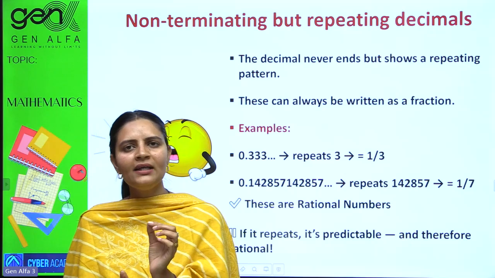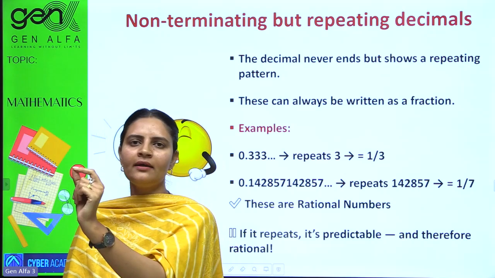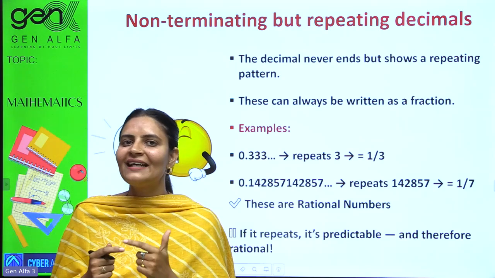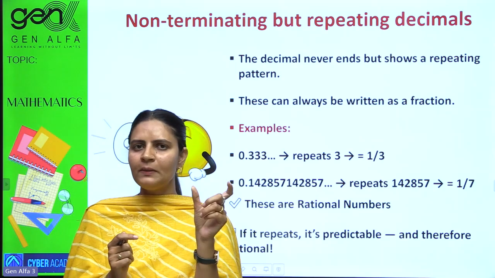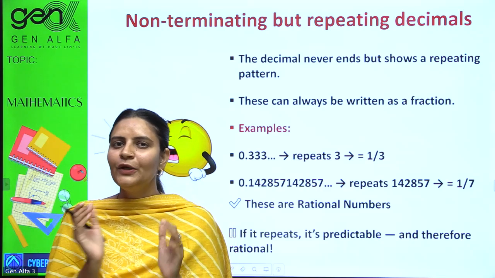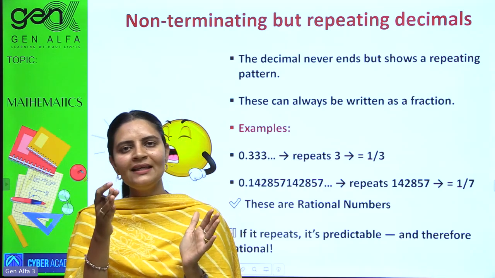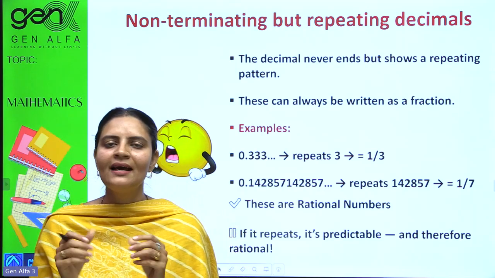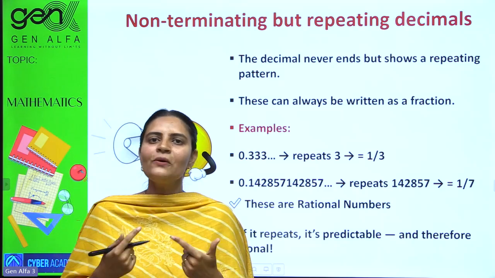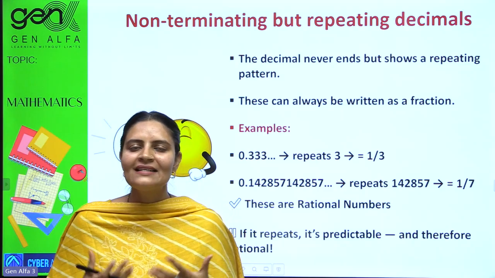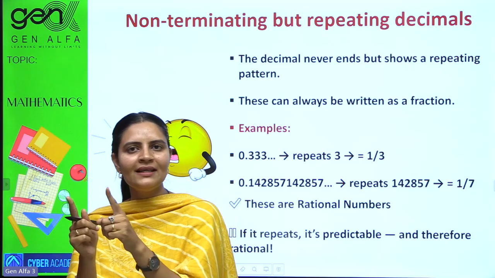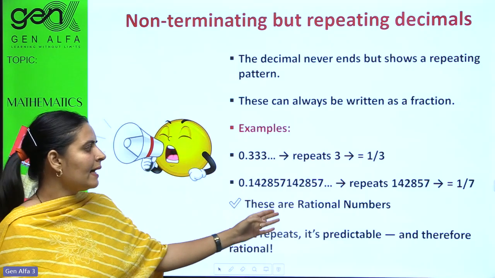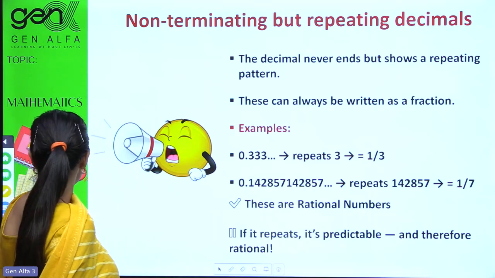Yes, just write: terminating means surely rational. Non-terminating means we have to see whether it is getting repeated or not. R for repeated, R for rational. Non-terminating but repeating gives you rational. Call out with me. If it ends or repeats, rational. If it ends or repeats, rational. Yes, say it with me. If it ends or repeats, rational. Clear? So these are many examples you can see here also.